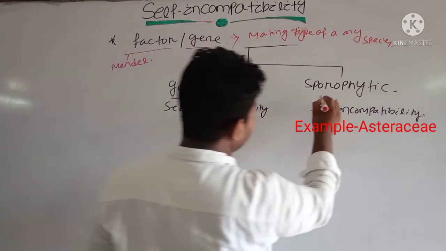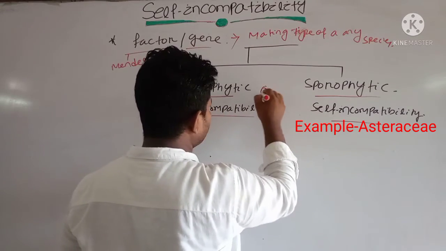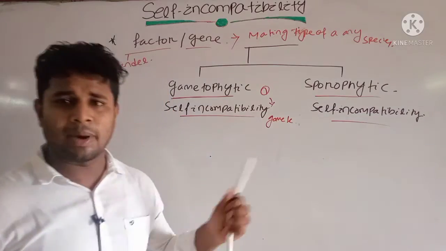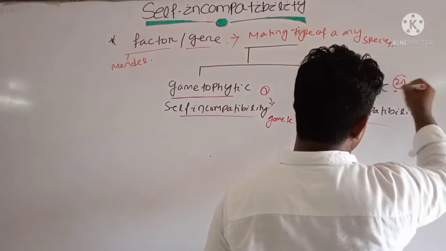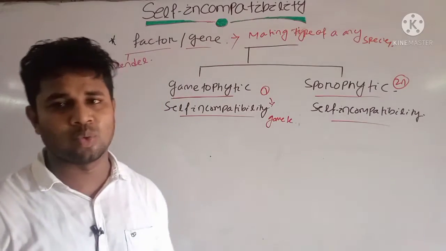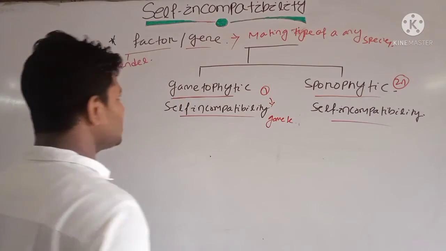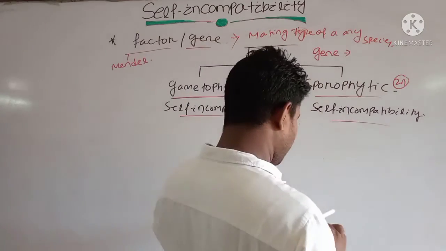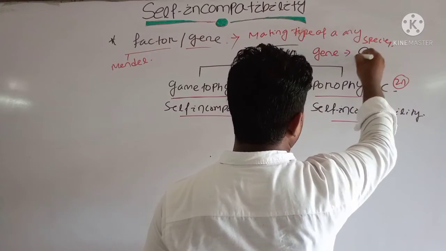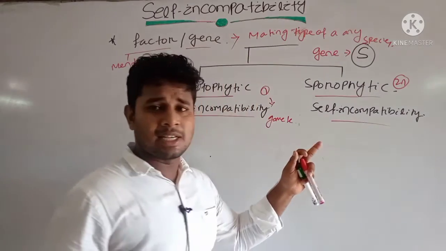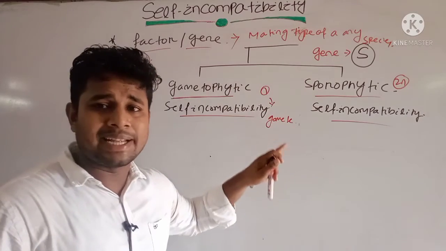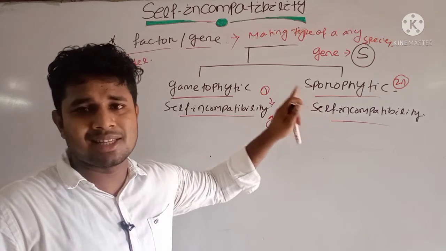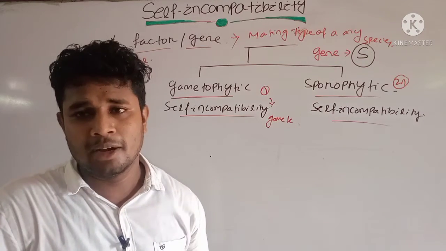The gametophytic term is related to the gamete, the egg. Sporophytic is related to the plant, that is obviously diploid, 2n. Clear? And suppose an S gene is present in any plant. S is the gene that is responsible for the mating type, whether it is gametophytic or sporophytic. The S gene is present in any species of flower.